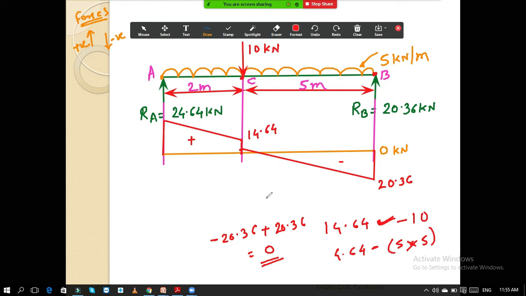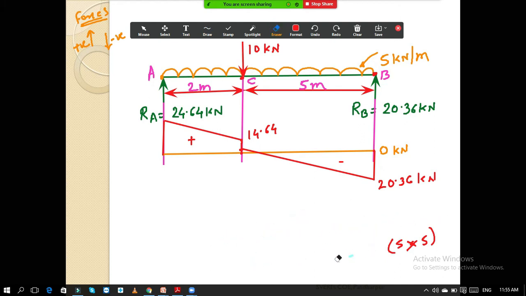Okay, now if you observe this shear force diagram, now what is the use of this shear force diagram? Now if you observe, one observation, you can see the values from this diagram. So what we came to know that at the support point, A point and B point, your shear force is maximum. बघा तुम्ही जिथं तुमचे सपोर्ट अप्लाय केलेले आहेत, सो ॲट ए पॉइंट यू हॅव गिवन द सपोर्ट, द व्हॅल्यू फॉर द शिअर फोर्स इज 24.64. ॲट बी पॉइंट अगेन you have provided the support, the value is 20.36.